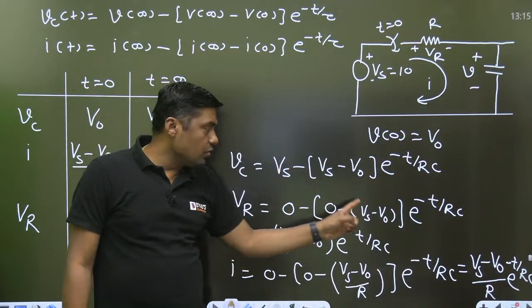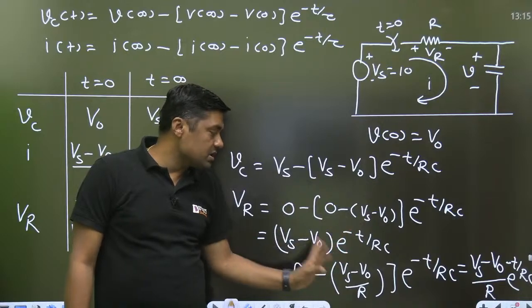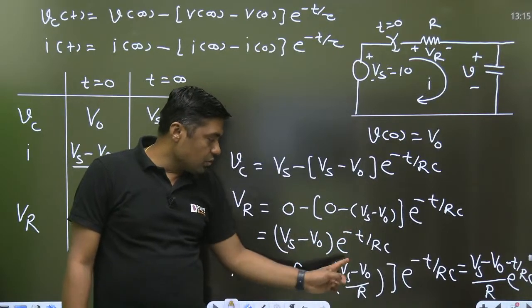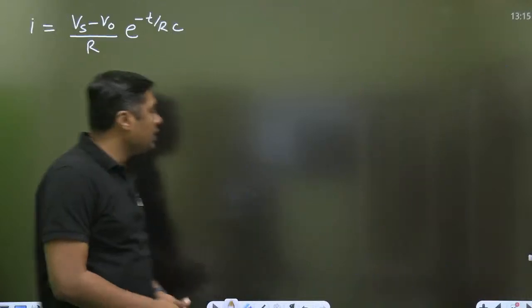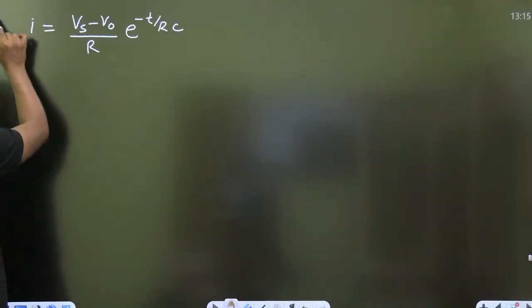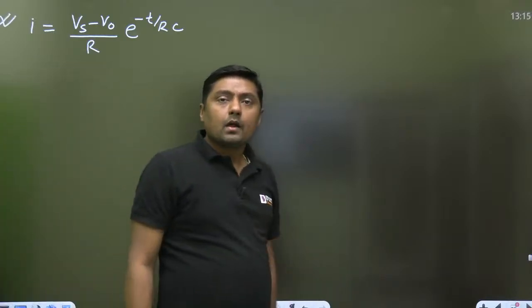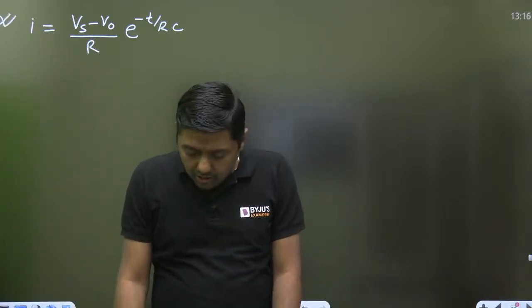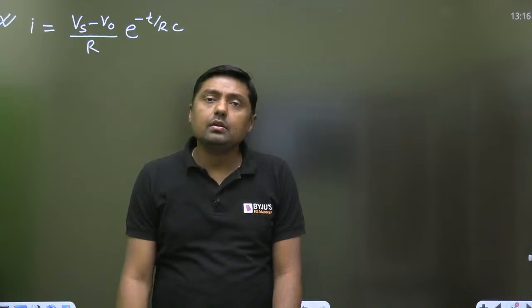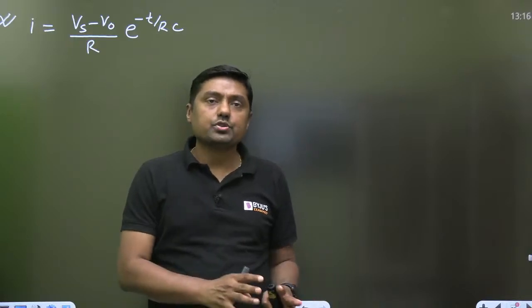That is 0, Vs minus V0 e raised to power minus t by RC. So finally the current will become this. This is the formula. That will be the case in any type of questions.